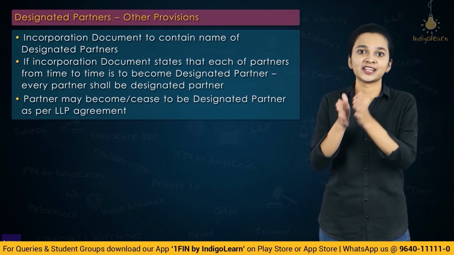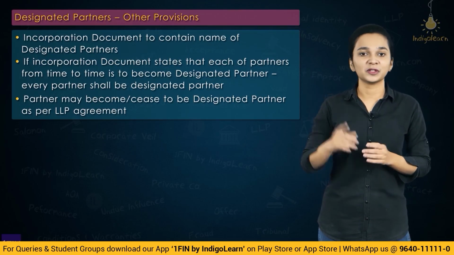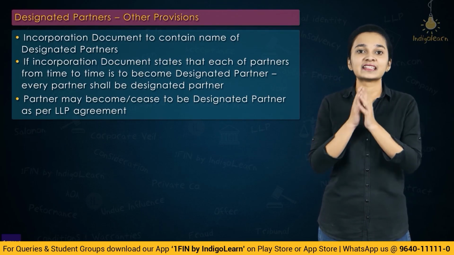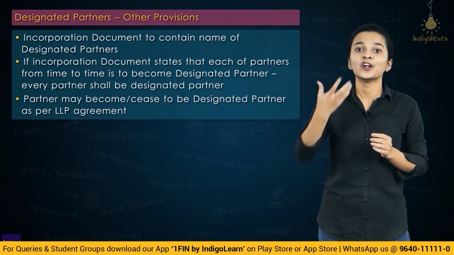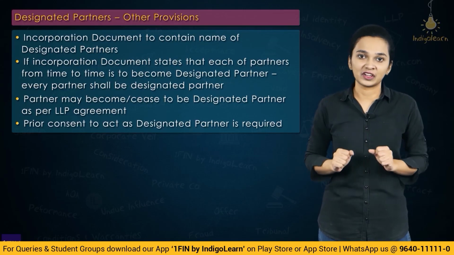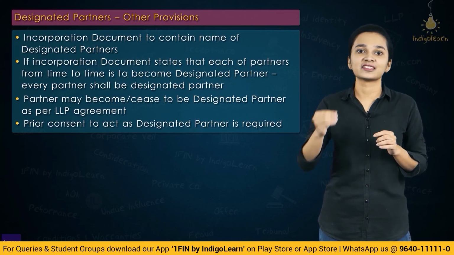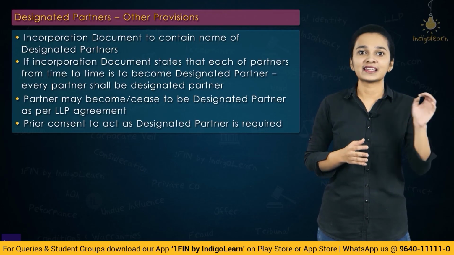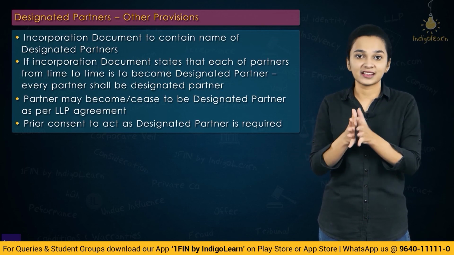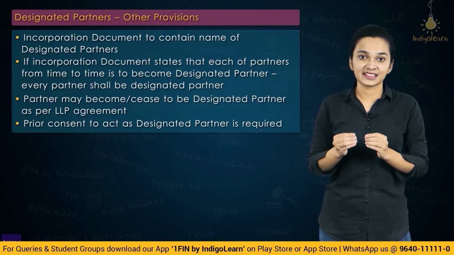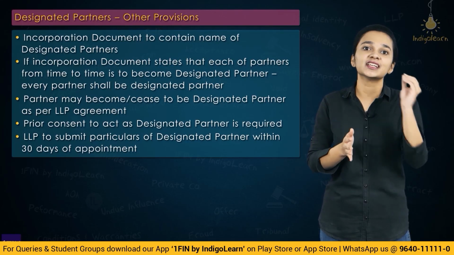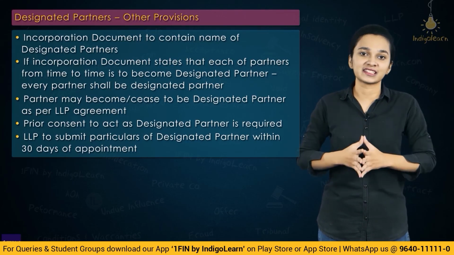And whenever an individual is being appointed as a designated partner, we know that only an individual can be appointed as designated partner, his prior consent or approval has to be obtained before he is appointed. When the LLP receives this prior consent, they shall submit it to the registrar within 30 days from the date of appointment of the designated partner.